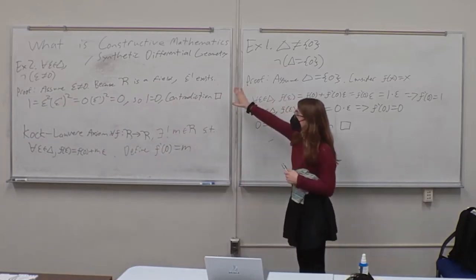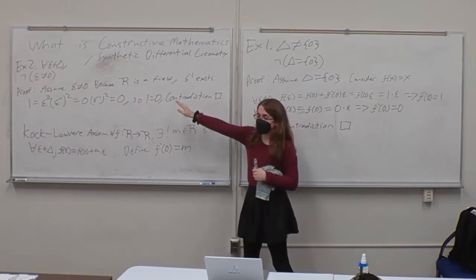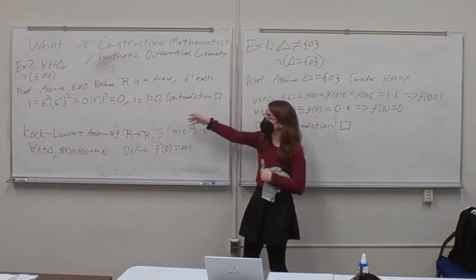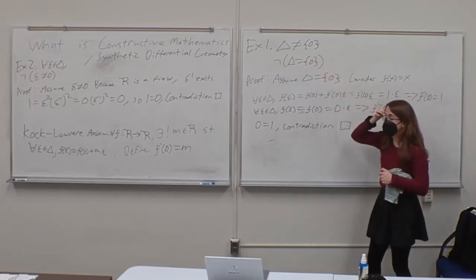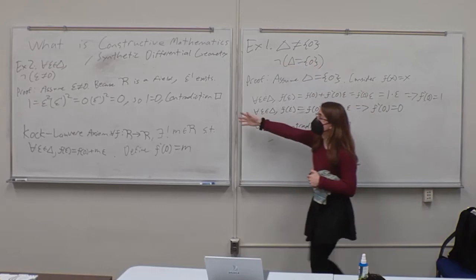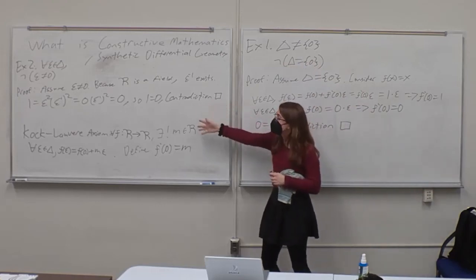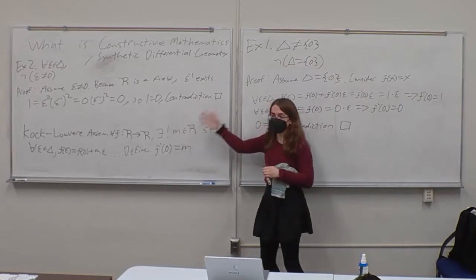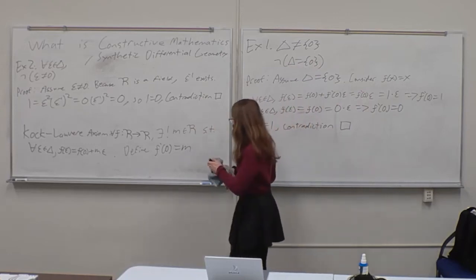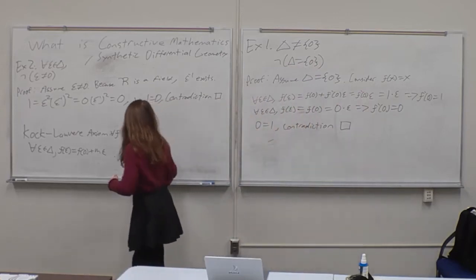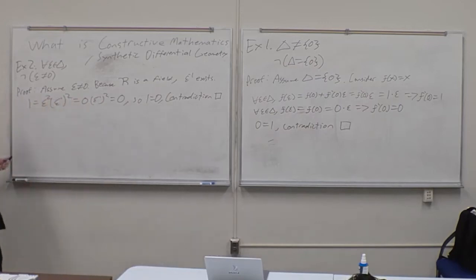All right. Now something funky is happening here, because we showed that epsilon is not 0, but we also showed that delta is not just a set with only 0. The reason this is consistent is because we can't conclude from this that epsilon is equal to 0. We can only conclude it's not 0. And this is where the constructive mathematics portion comes in. This is the really fun part. We have this wonderful theorem.